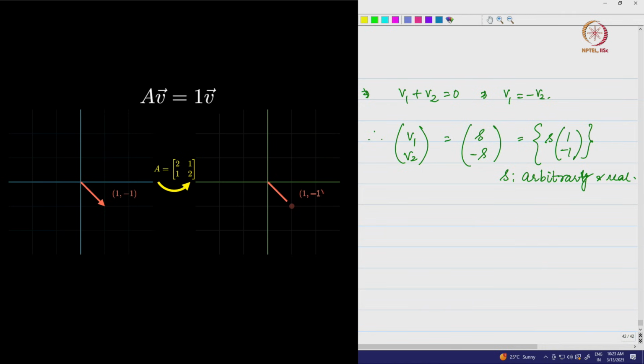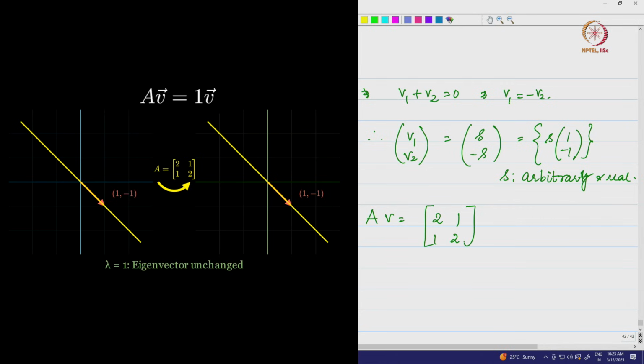So what does this mean? I have AV, I want to check what is AV. This is nothing but [2 1; 1 2], V is nothing but [1; -1]. So what do we have? We have 2 minus 1 is 1, 1 minus 2 which is minus 1. So which is 1 times [1; -1]. Therefore, AV is equal to lambda 2V.